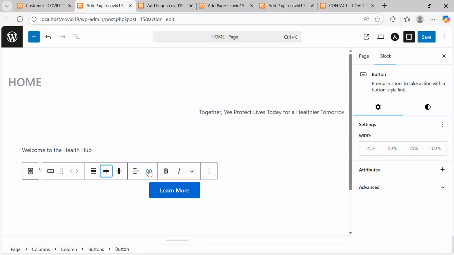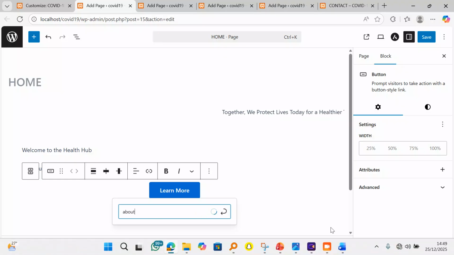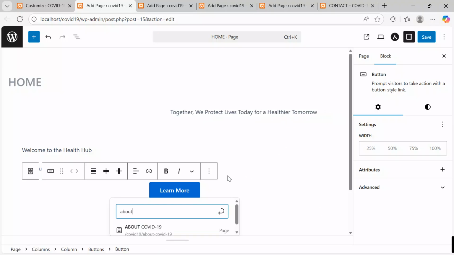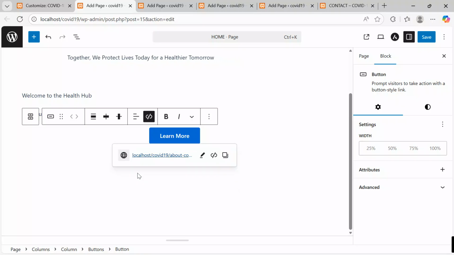So I'll come and say link or Control K and then search what you want to link it to. I say maybe this is about. They're searching. To remember, everything we are doing, we are working offline. So these are the pages I want to link this button onto. I will click onto it and then I get back here.